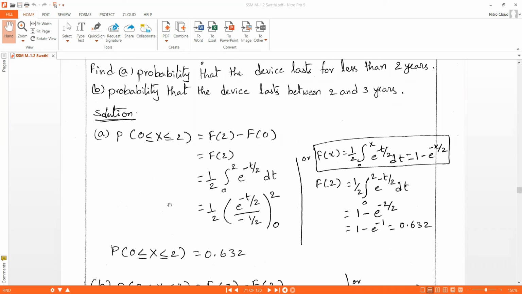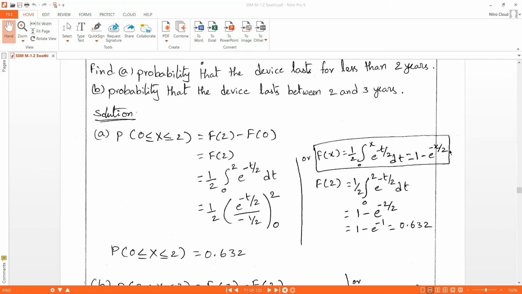And we have another formula for solving this. If an equation is in this form, 1 by 2 integral 0 to x of e power minus t by 2 dt, this is in this format, right? That can be written directly as 1 minus e power minus x by 2.